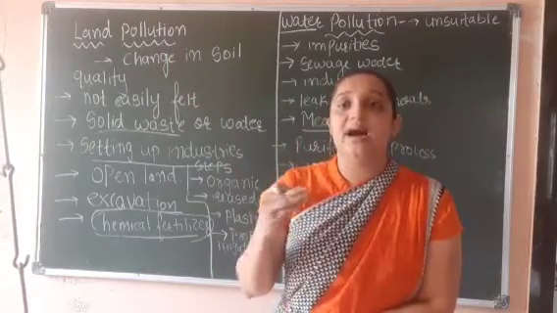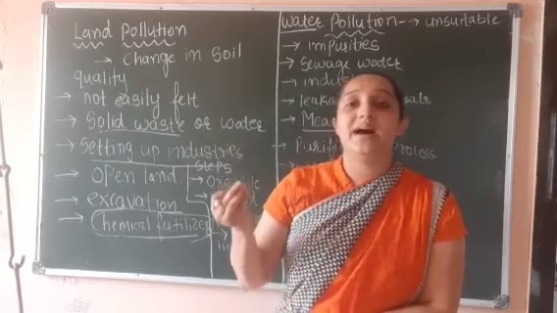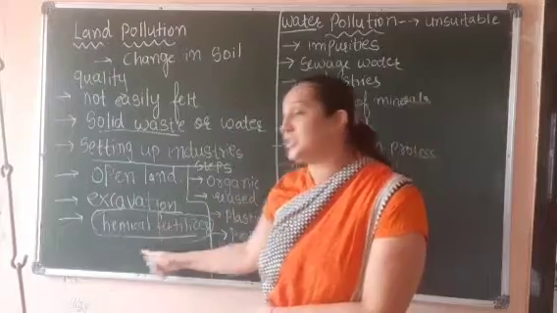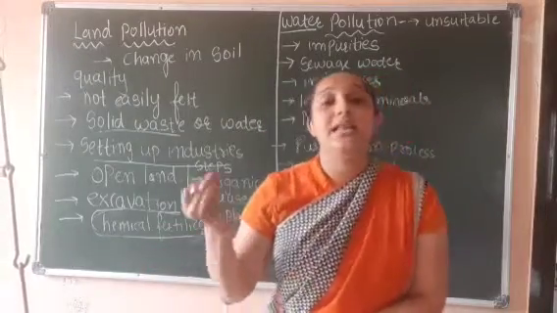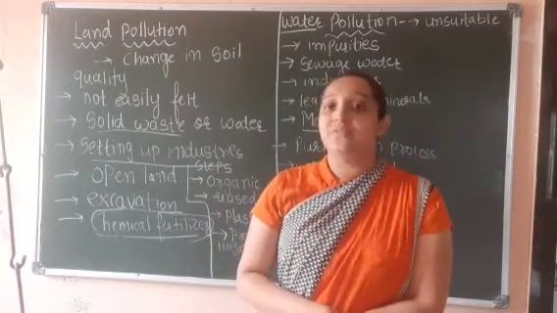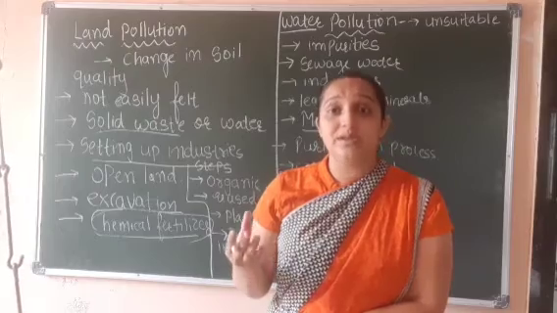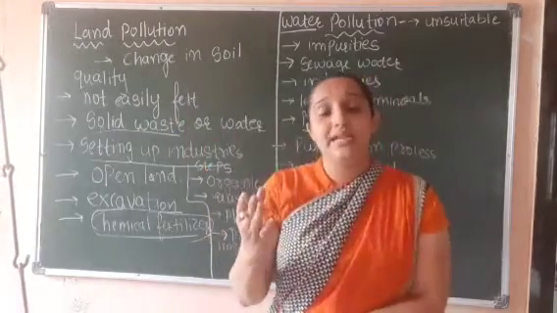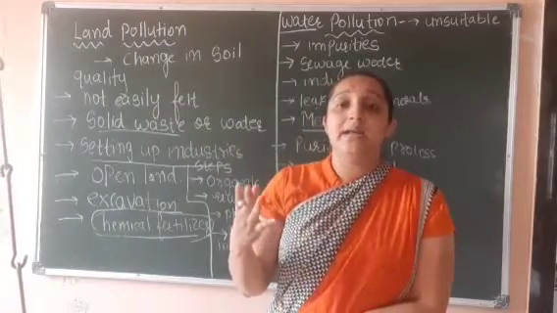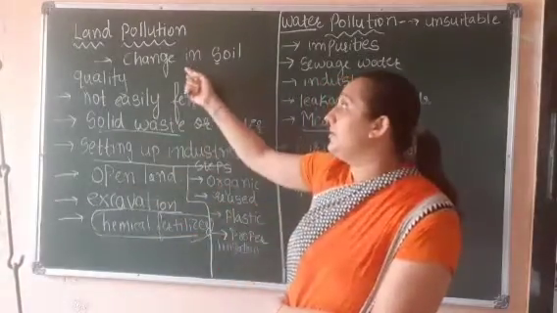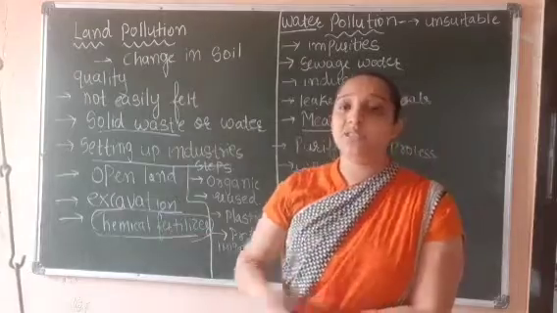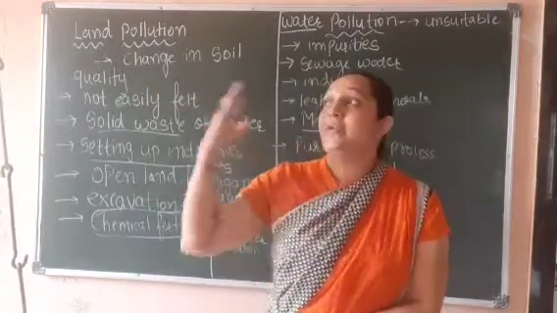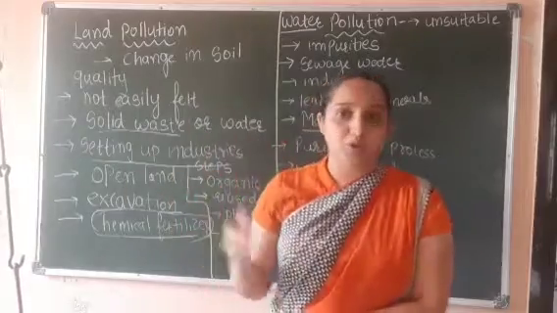What are we doing? We are changing the quality of soil by adding such chemicals to our land. We should not do this because it is very harmful for our land. We cannot feel it, but of course this is very harmful. Such things are very harmful for our health also and for our environment also.